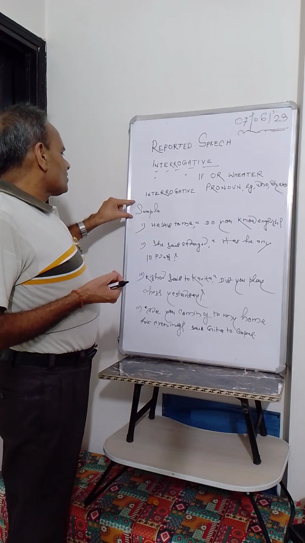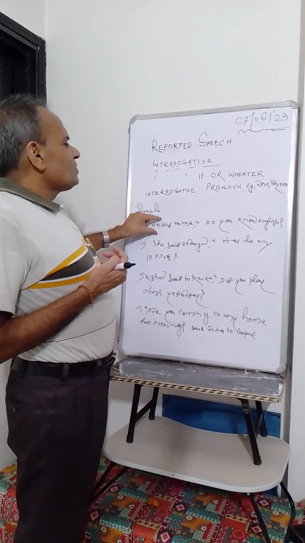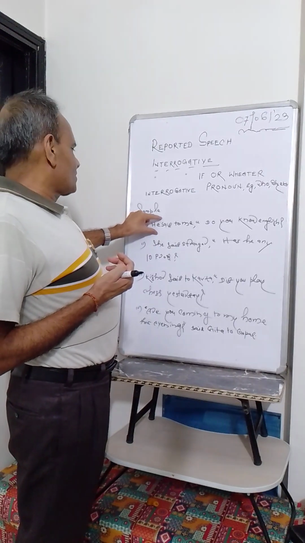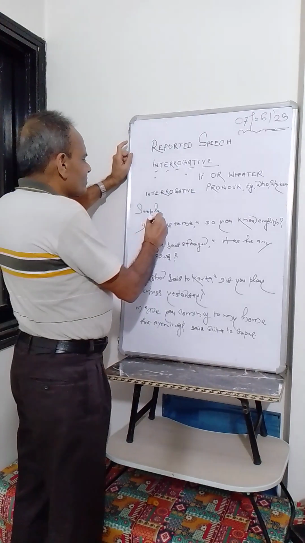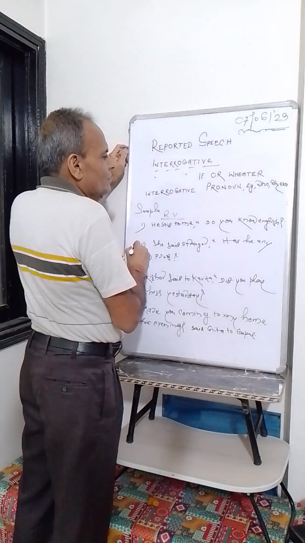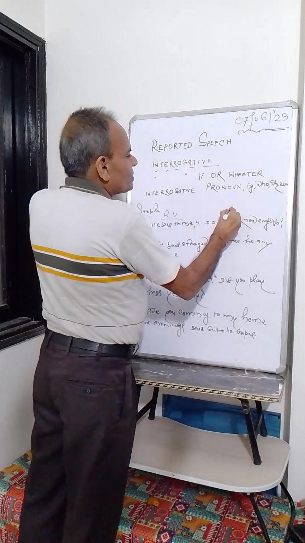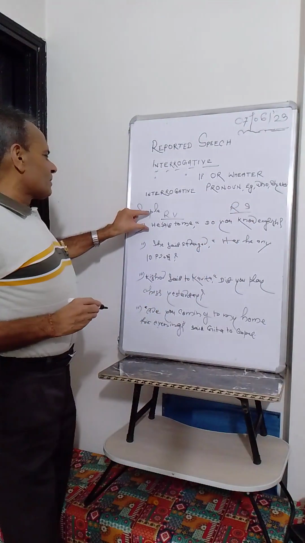Here I have taken a sample, or you can say an example. He said to me, do you know English? In that case, this part is known as RV, the reporting verb, and this part is known as RS, the reported speech. The same rule applies here.